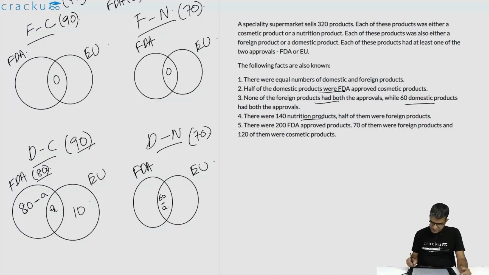There are 140 nutrition products, half of them are foreign products. This we have completely used already. There are 200 FDA approved products. 70 of them were foreign products. So FDA approved products, 70 were foreign products. So the sum of these two should be equal to 40. And total is 200. Out of these 200, so the sum of these three, this one, if this is say X, this is Y, and if this is Z,